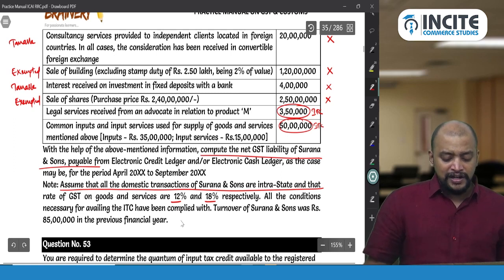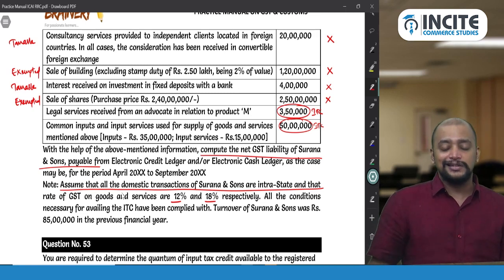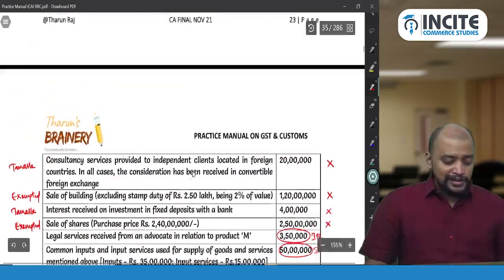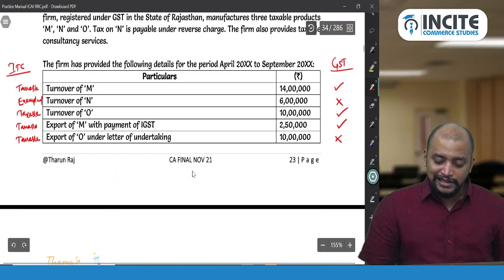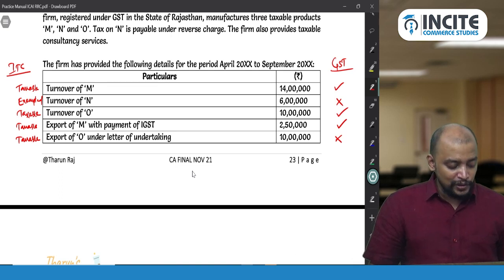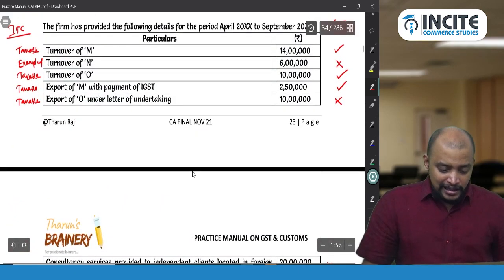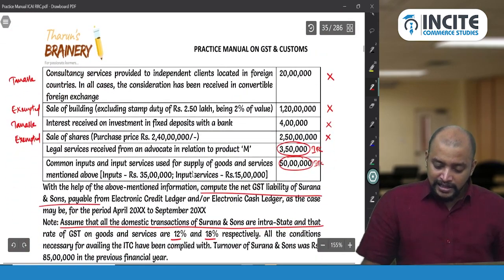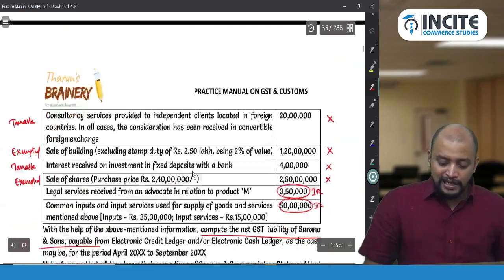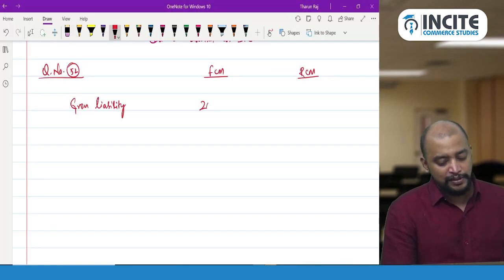GST rate on goods is 12% and GST rate on services will be 18%. All the conditions necessary for availing the ITC have been complied with, and turnover of Surana was 85 lakhs in the previous financial year. That will not have any impact, which means they are trying to convey that they are a registered person. So wherever goods are there we need to take 12%. 14 lakhs is goods, 10 lakhs is goods and 2,50,000 is also goods. So 14 lakhs plus 10 lakhs plus 2,50,000, these three are goods. And services, we don't have anything. So completely it will be goods at 12%. So 26,50,000 is the gross liability.